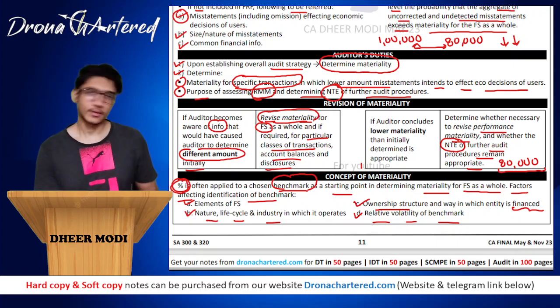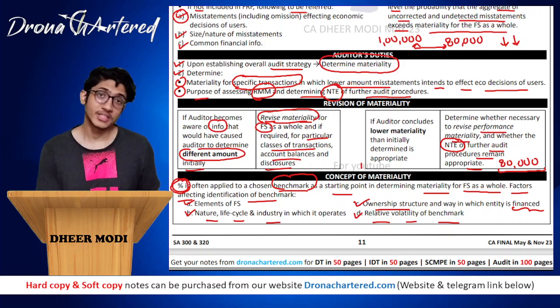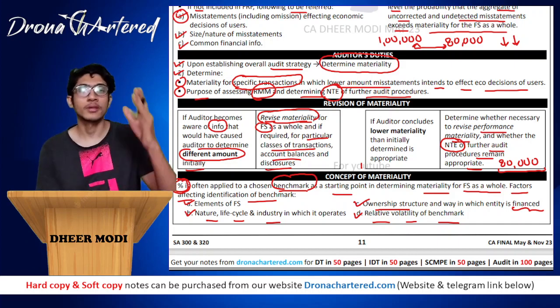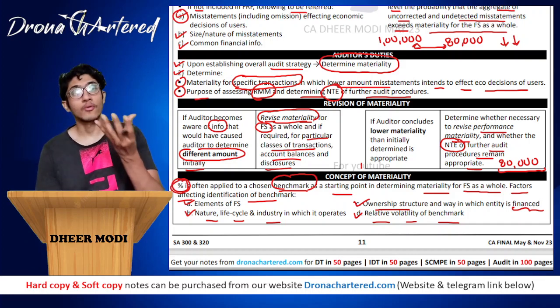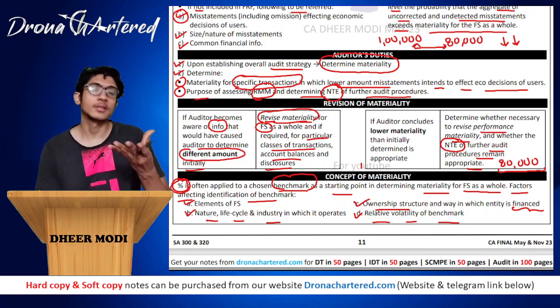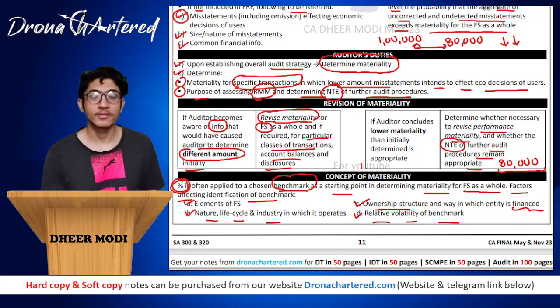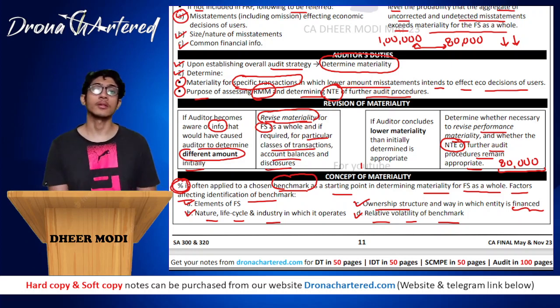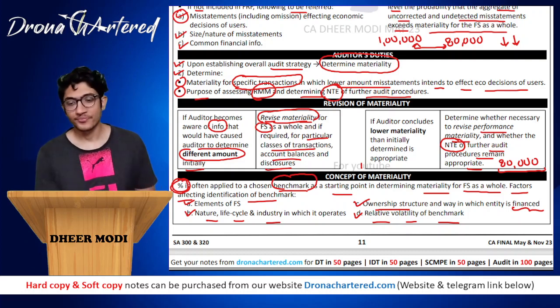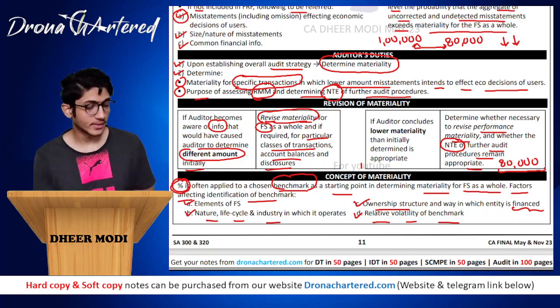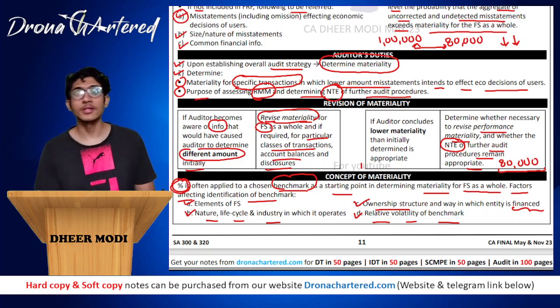Okay, so these are the factors that affect your benchmark, that is, how you decide on what thing you are going to apply the percentage. That thing is called the benchmark. And with this we are done with this SA, that is SA 320. Great, so I'll see you in the next class, where we'll be doing SA 330.